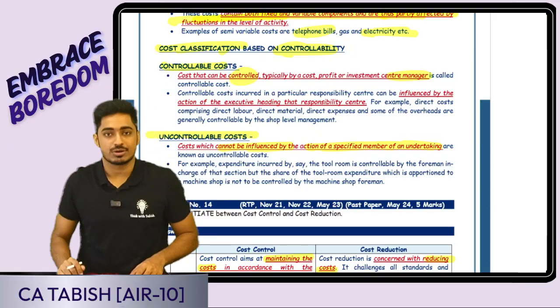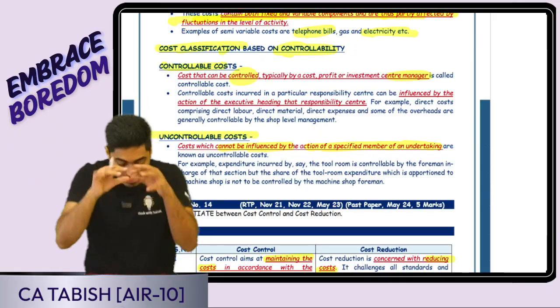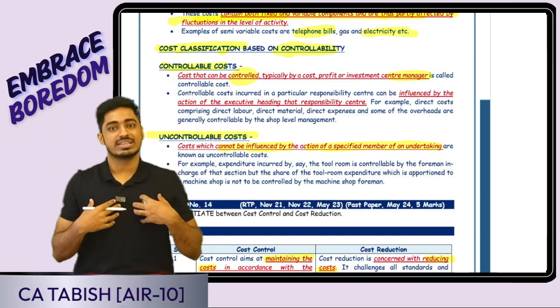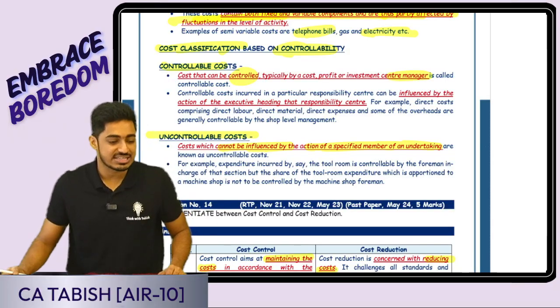Do I have any influence or say on that cost? That is uncontrollable cost. But say any cost is incurred in my division, do I have a control over that? Yes, that is going to be my controllable cost. Is this clear, everyone?